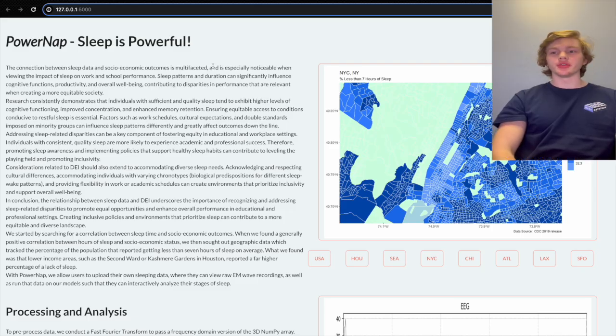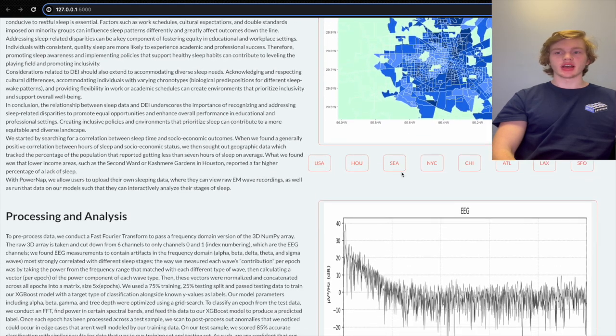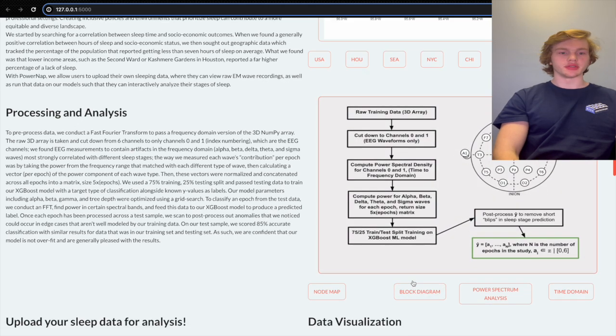Using PowerNap is intuitive. Users are greeted with basic information about our mission and project. Here, an interactive map suite allows users to view sleep data pertaining to various locations across the US. Below are details about processing and analysis, including a block diagram of our data path and samples of spectra used in our modeling process.